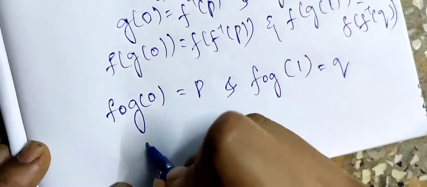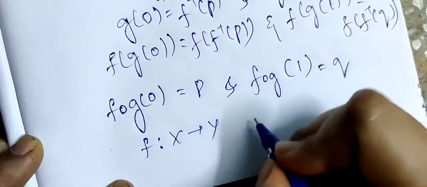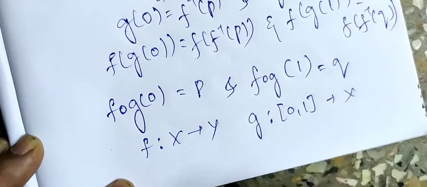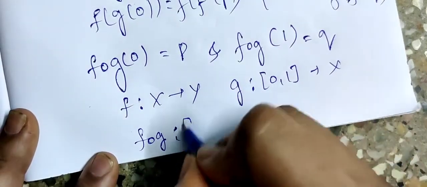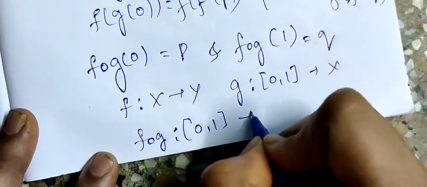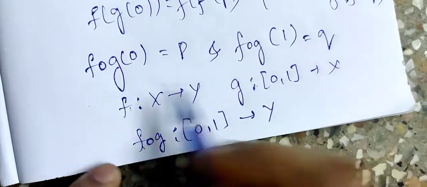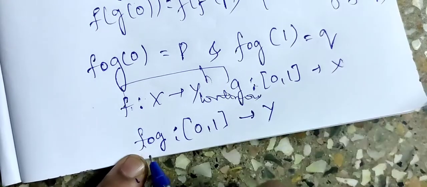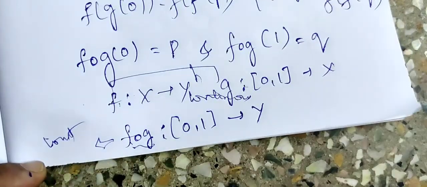Also, we can observe that f is from X to Y, g is from [0, 1] to X, then f∘g is a function from [0, 1] to Y. Now, f and g are both continuous, therefore their composition is also continuous, right?